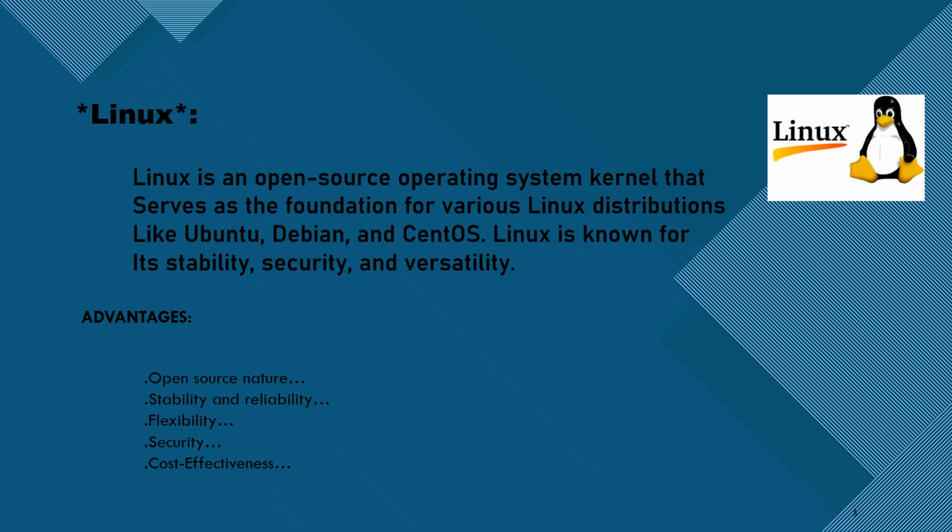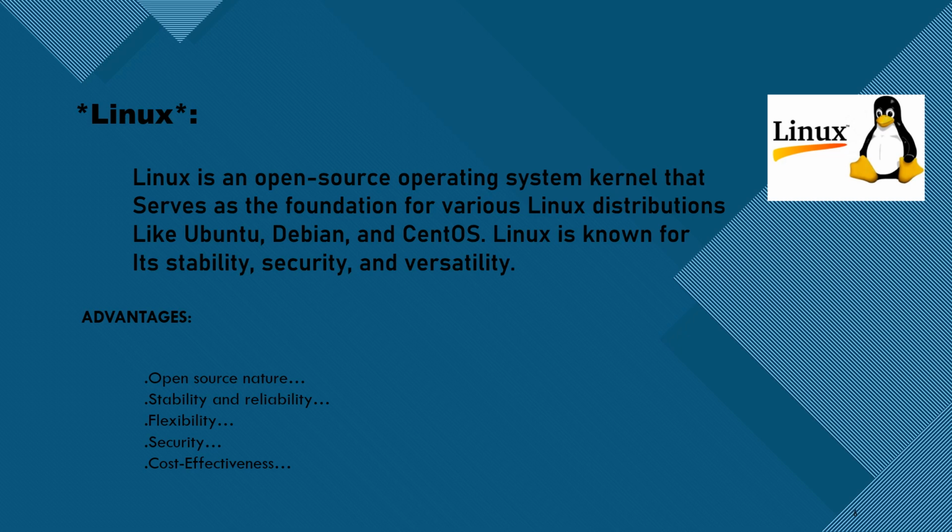Linux. Linux is an open source operating system kernel that serves as the foundation for various Linux distributions like Ubuntu, Debian, and CentOS. Linux is known for its stability, security, and versatility. Linux is one of the most prominent examples of free and open source software collaboration. The source code may be used, modified, and distributed commercially or non commercially by anyone under the terms of its respective licenses, such as the GNU General Public License, GPL.